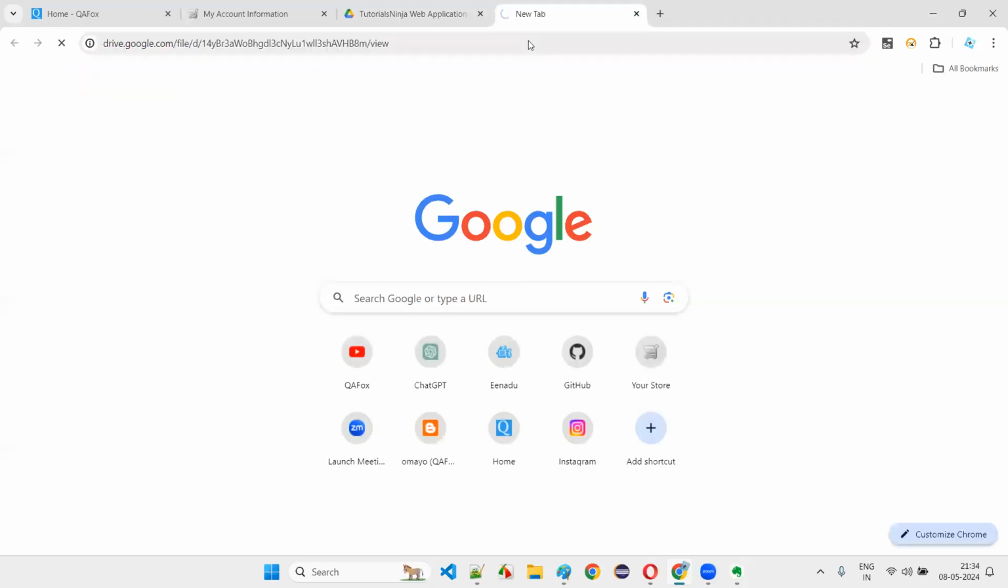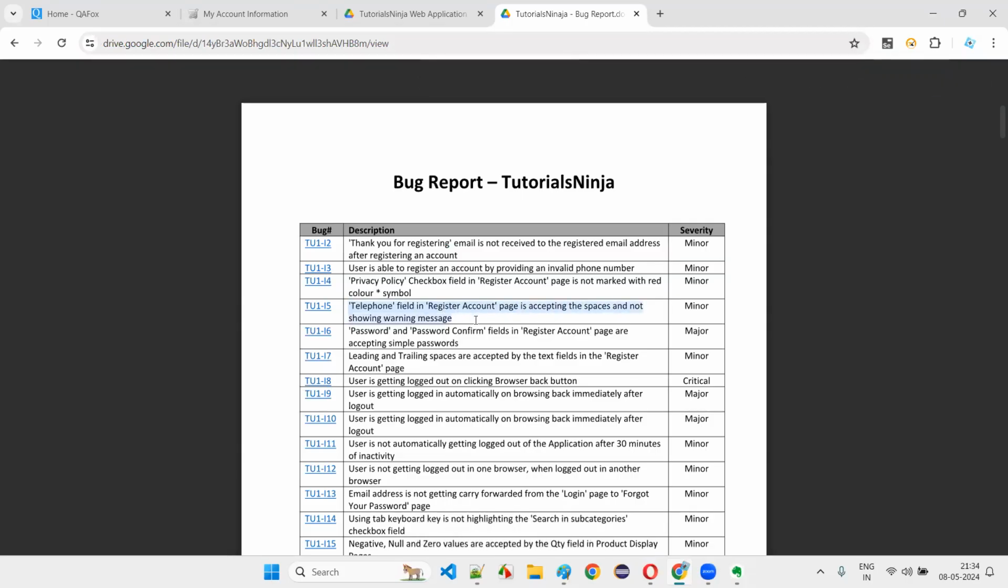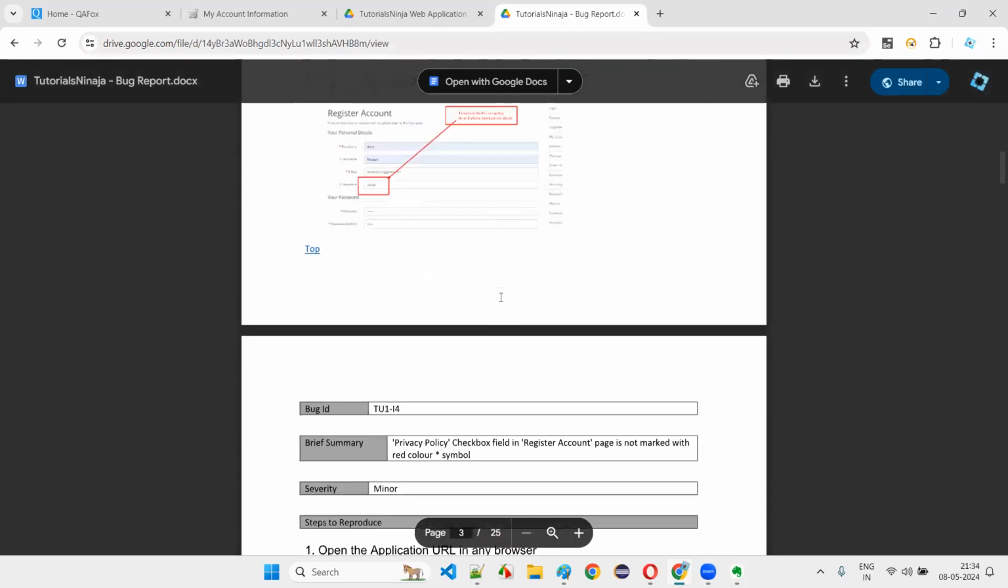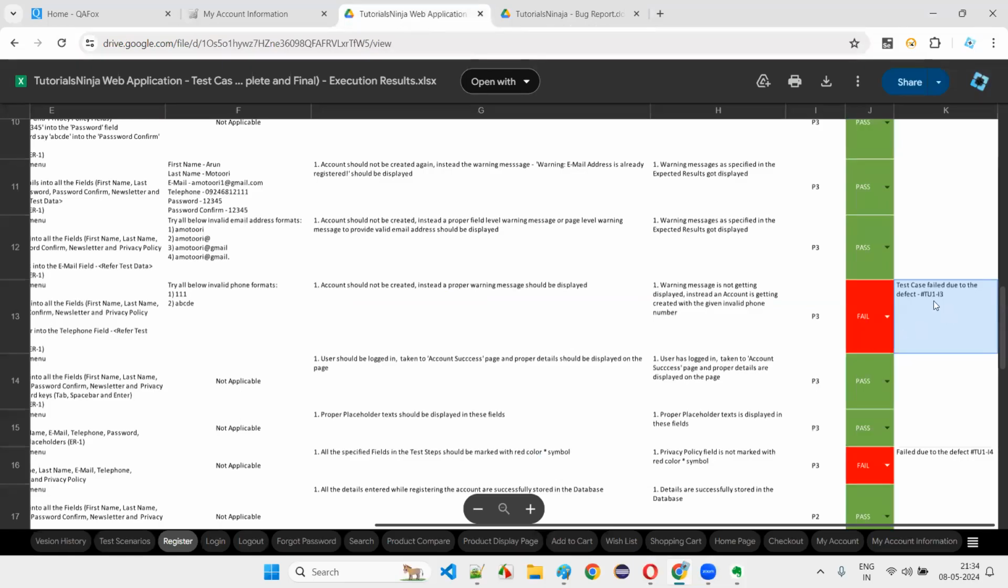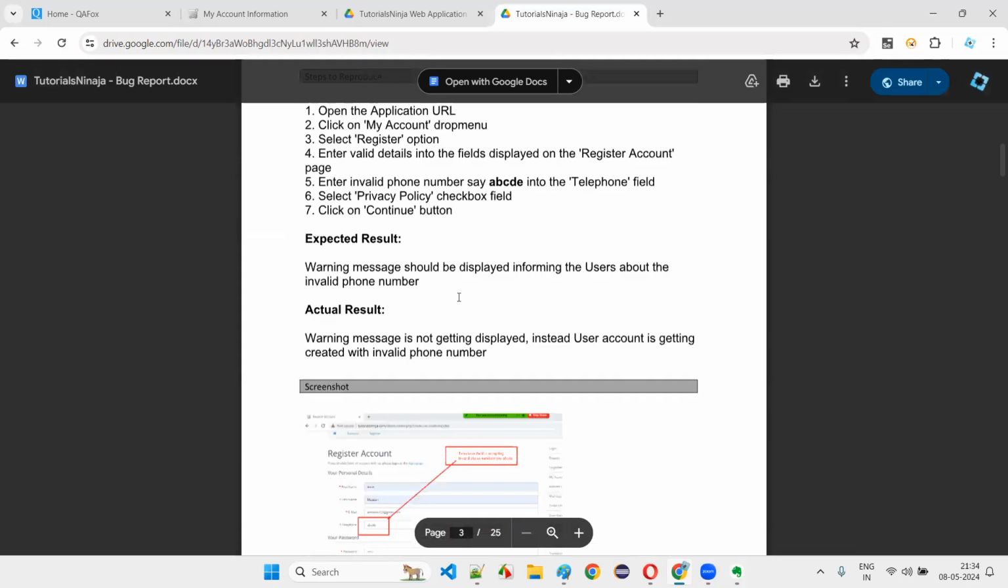So the same mobile phone number entering into the telephone number field with ABCD, some defect will be there somewhere. The telephone field in the register account page is accepting the spaces and not showing a warning message. Okay, let's go here and see. What is the defect ID I provided there, guys, earlier? TU1 I3 or something is there. I think this is the one.